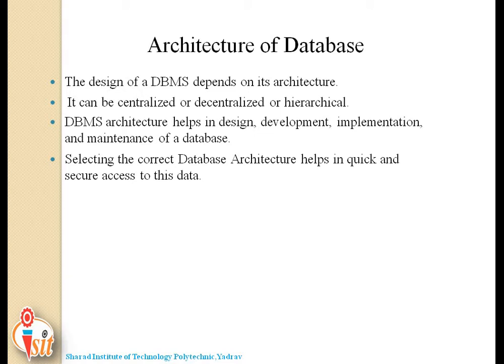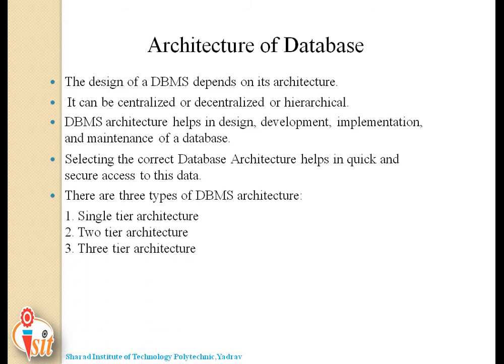Database architecture is again divided into three types. First one is single tier architecture, also called as one tier. Second one is two tier architecture, and last one is three tier architecture. Here focus on one thing: database architecture can be seen as a single tier or multi-tier, but logically database architecture is of two types, like two tier architecture and three tier architecture. Now we will see